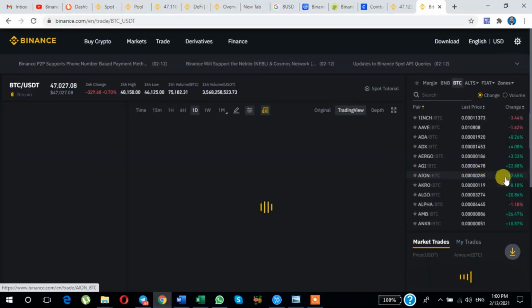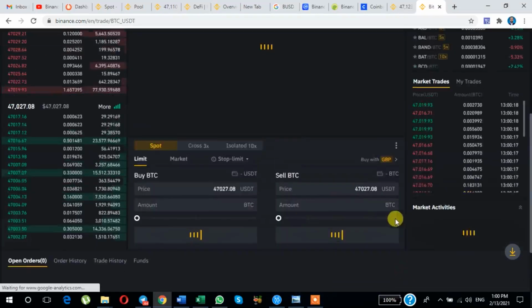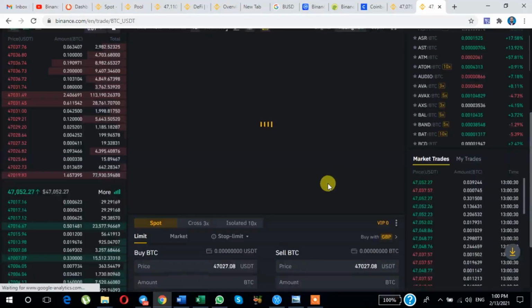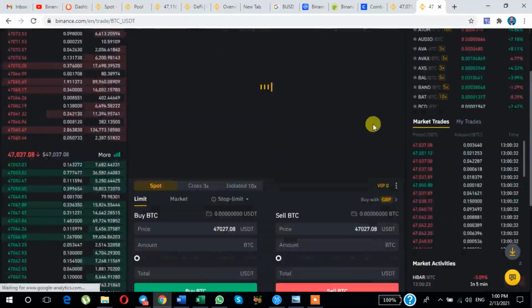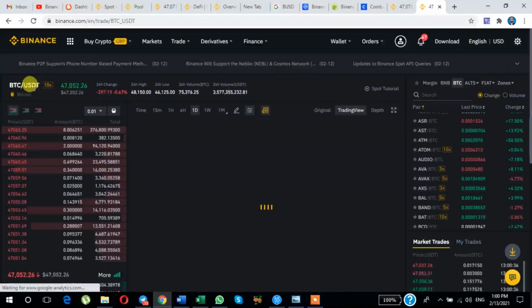okay, as you will see here, my account balance is BTC. And here are two pairs showing, as you will see here, BTC to USDT.